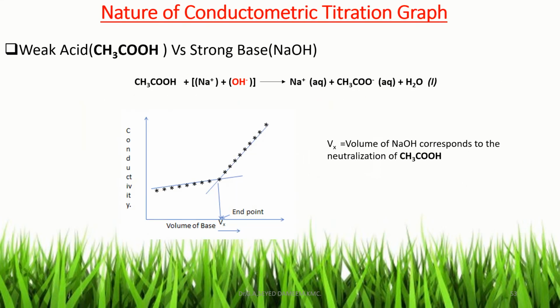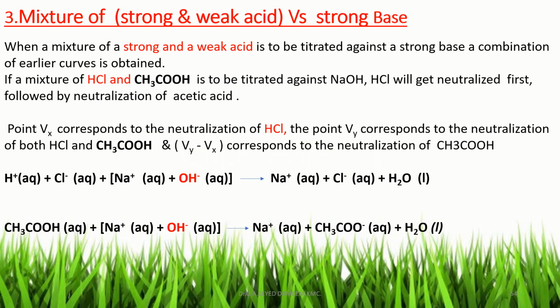This slide shows conductometric titration between a weak acid and a strong base, and here acetic acid is a weak acid, which is in molecular form. So the conductance of acetic acid is low in the initial state. On adding sodium hydroxide, due to formation of the sodium salt of acetic acid, the conductance slightly increases up to the endpoint. After the endpoint, there is no acetic acid, so on adding sodium hydroxide, due to the increase of OH- ion, conductance increases. So we get two straight lines, and the point of intersection of these two straight lines gives the endpoint.